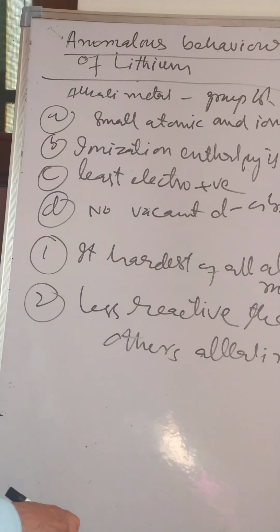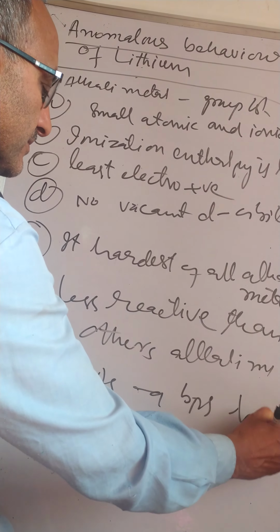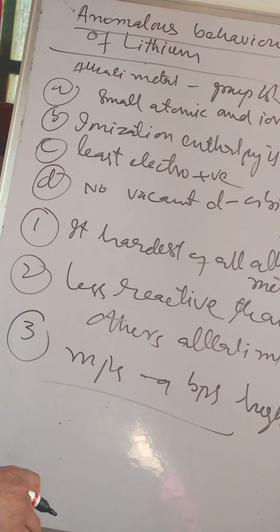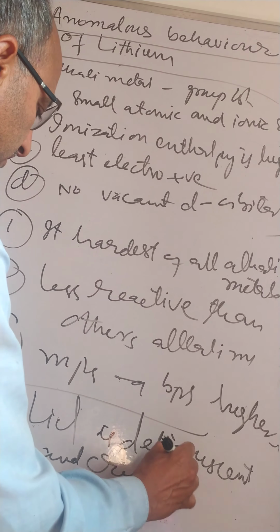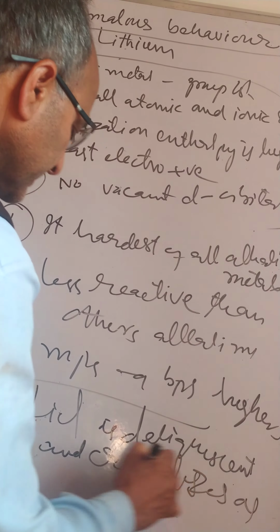Then another property is that its melting and boiling points are very high. Melting and boiling points of lithium are higher than other elements of the group. Then lithium chloride is deliquescent and crystallizes as hydrate.